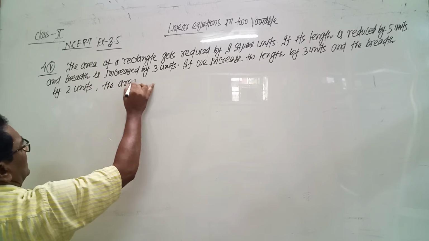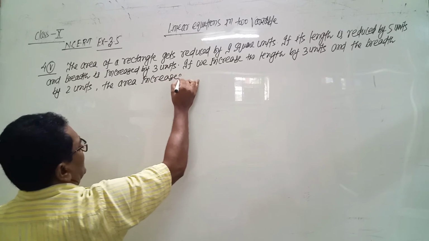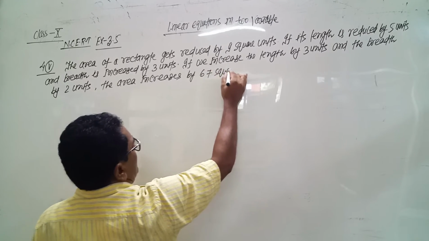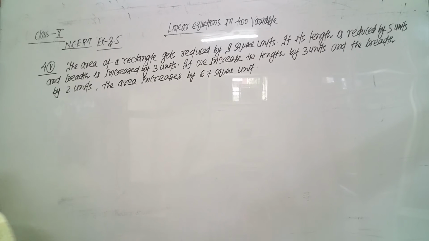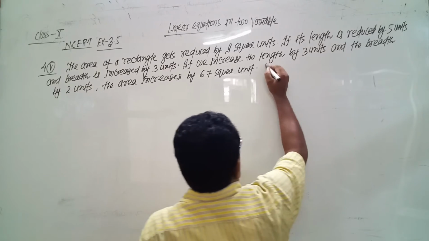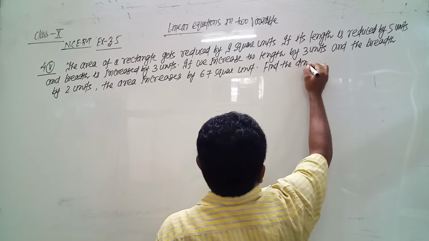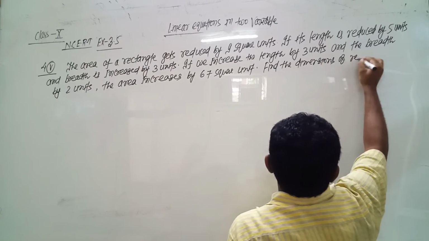The area increases by 67 square units. Find the dimensions of the rectangle.